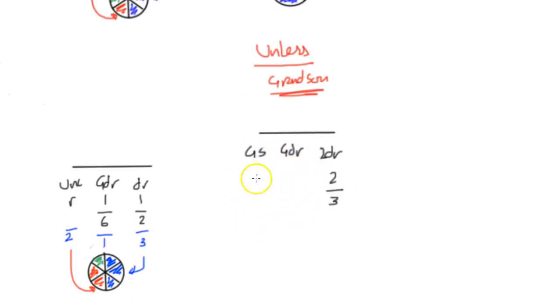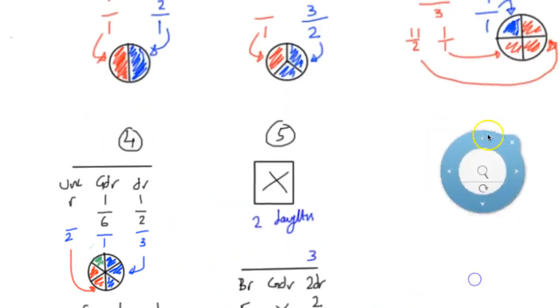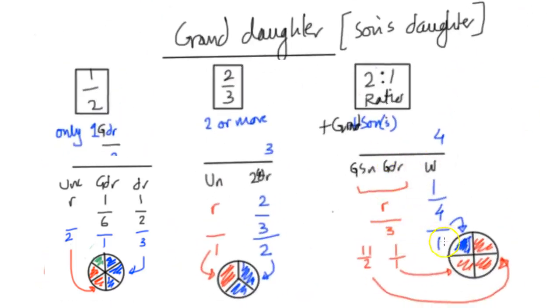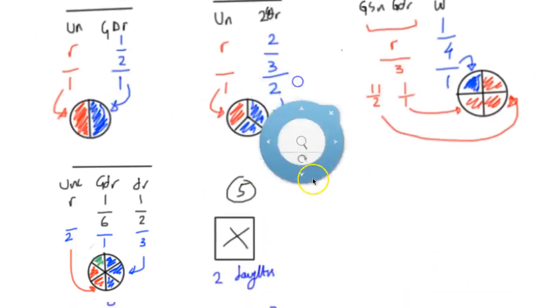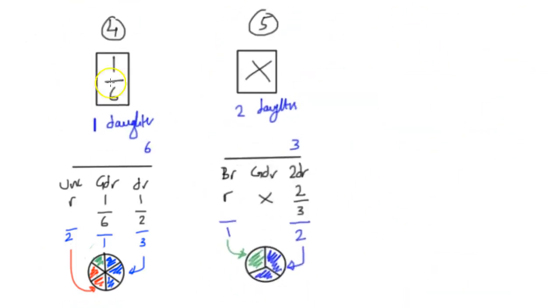Normally, if there was just a granddaughter, she'd get 0 there. But in this case, she gets the remainder, in a 2-to-1 ratio. So 2 go to the 2 daughters, and 1 will be divided between the grandson and granddaughter according to the ratio 2-to-1. I'm not going to explain the ratio here because that would require learning how to divide 1 like this. But inshallah later on, I'm going to explain this in further detail when we talk about more complicated calculations. As you can see, scenario number 3 overrides scenario 5. So you can make a note of that: scenario number 3 overrides scenario number 5.